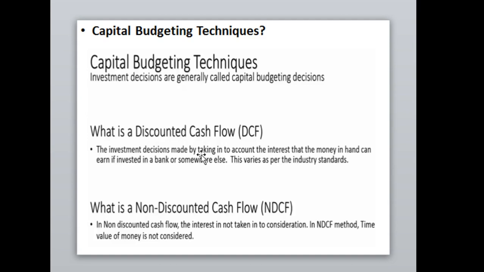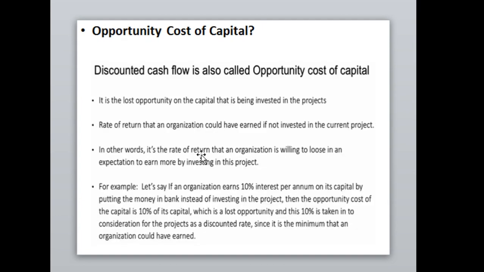Capital budgeting techniques are generally called investment decisions, and there are discounting cash flow and non-discounting cash flow methods. There are two methods of calculating capital budgeting, and opportunity cost of capital is one of the important parts we have to consider while calculating. What is the opportunity cost of capital? It is the lost opportunity on the capital that is being invested in the project.